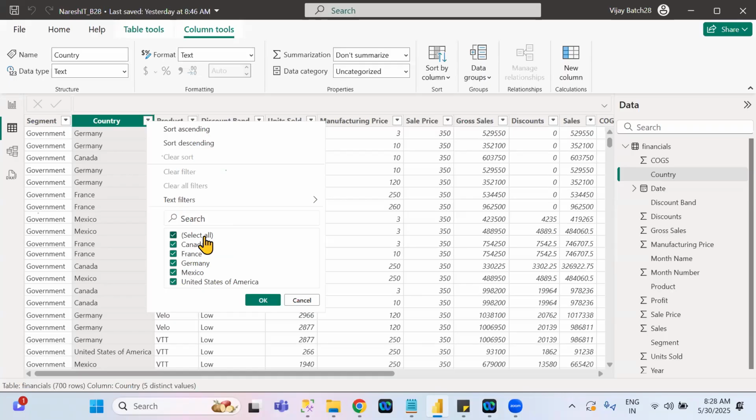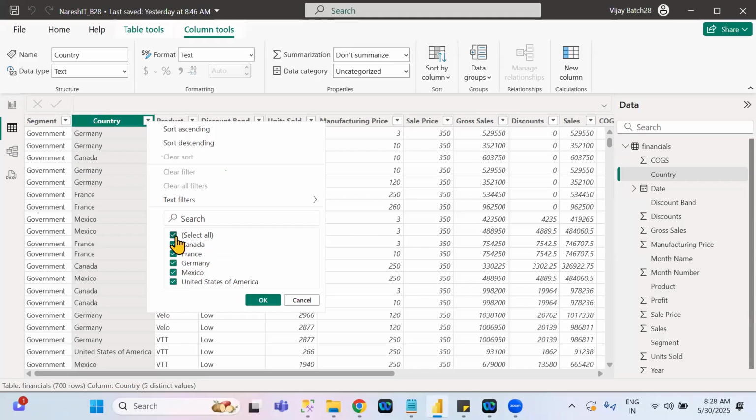Understand? So to filter the column values, by default you will see all the values are checked, right? This is filtering. Which values you require, those only you need to select. Remaining values you need to unselect. Let's see with an example.